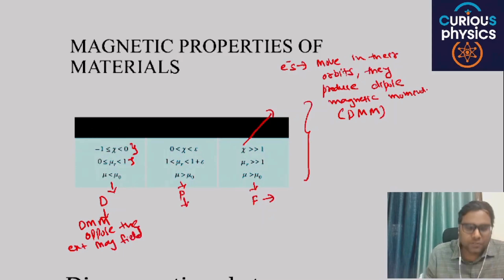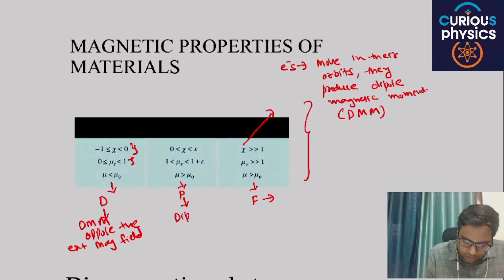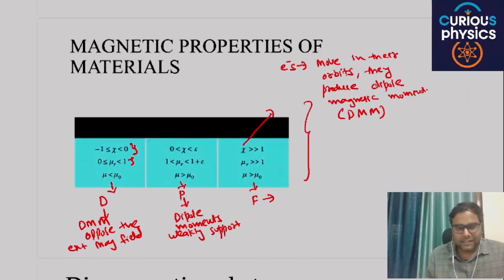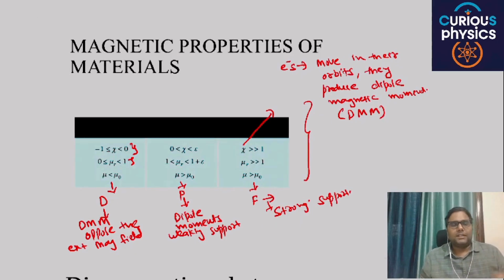In case of paramagnetic materials, the magnetic dipole moments weakly support it, the direction of the dipole moment and the external magnetic field is the same, and in ferromagnetic materials there is strong support. This is the basic concept that should be in your mind.